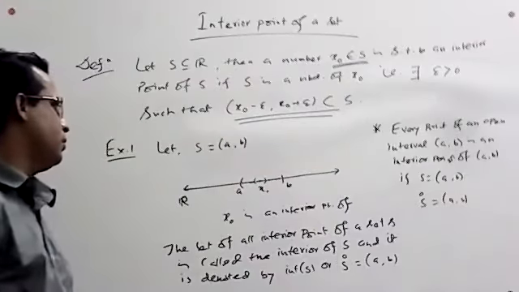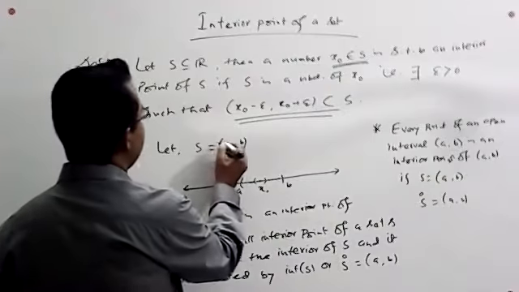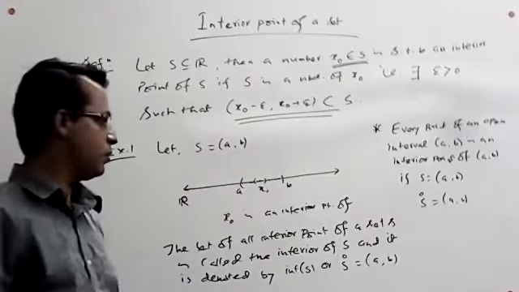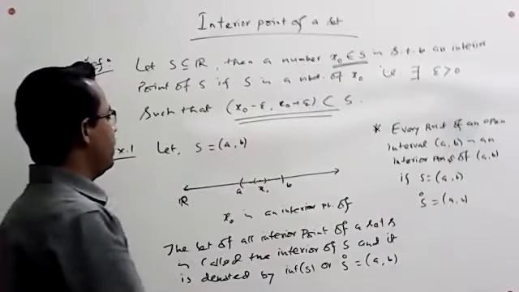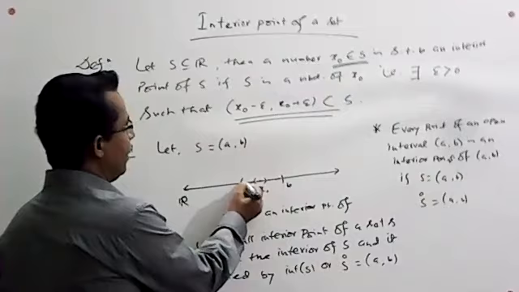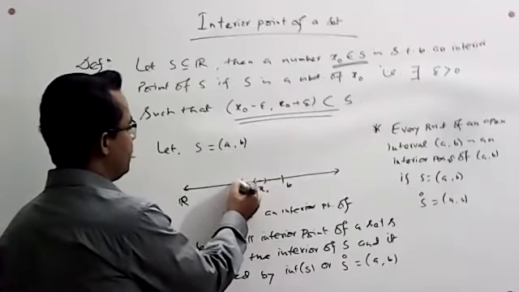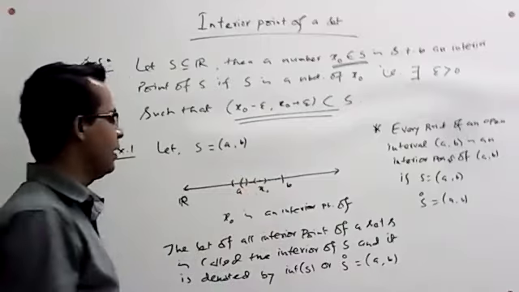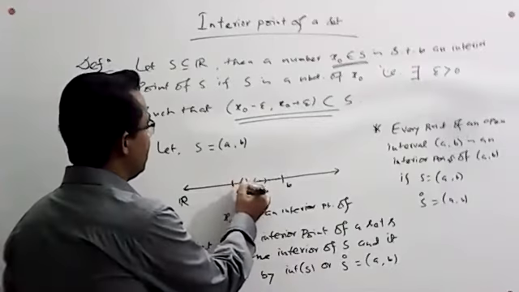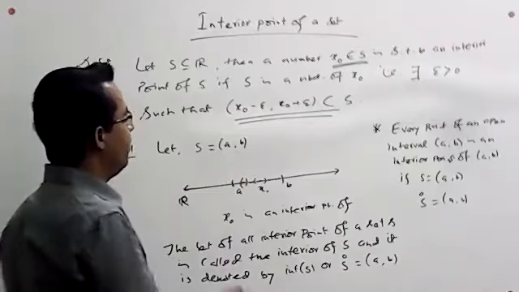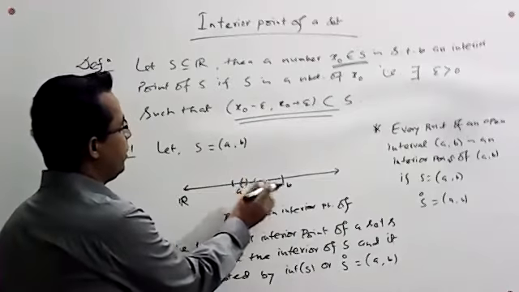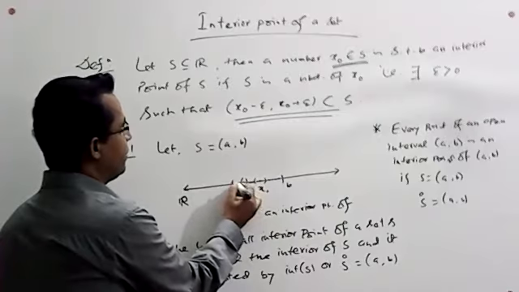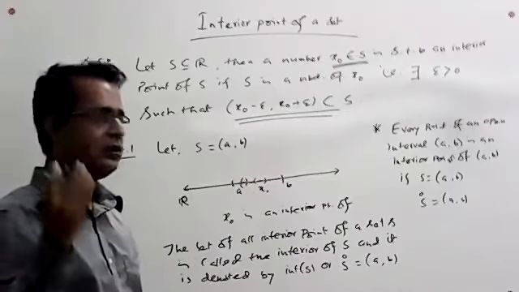Now we are going to check whether the endpoints A and B will be interior points of this set or not. Follow, dear student. If we take a neighborhood around A, we get this type of neighborhood. It is clear that this neighborhood contains all these points. Half of these points are included in this interval, but half of these points, which are situated on the left side of A, are not included in this interval.